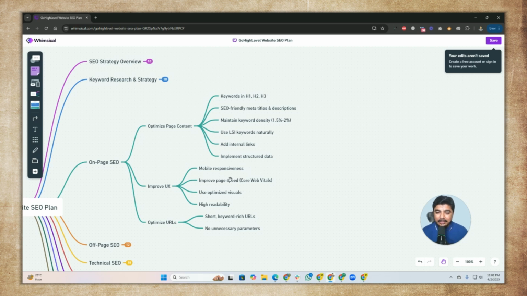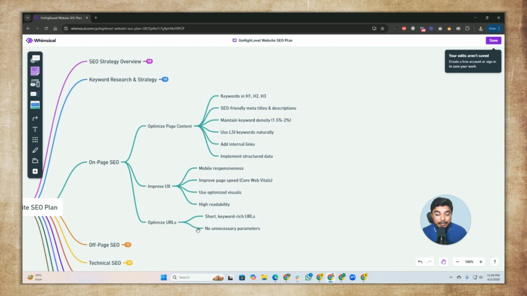The next one is mobile responsiveness. We need to take care of the mobile responsiveness of our websites. Improve your page speed. That's the most important part. Use optimal visuals: we need to use clean, easy-to-see, and eye-catching graphics as well. High readability: we need to work on our fonts as well, and we need to import our fonts as well.